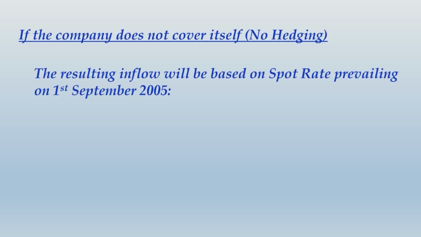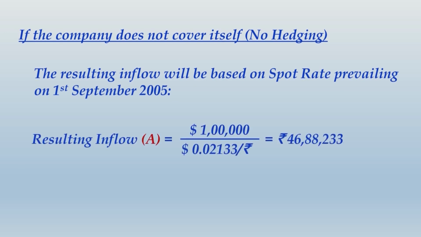In the solution, we would first deal with the smaller part, the no hedging part. If the company does not cover itself, that is the no hedging alternative, the resulting inflow will be based on the spot rate prevailing on September 1st, 2005, and that rate is already informed to you. The amount of inflow is $1 lakh, at the spot rate prevailing on September 1. So the resulting inflow in Indian rupees will be rupees 46,88,233. Quickly take note of this and then we move ahead.